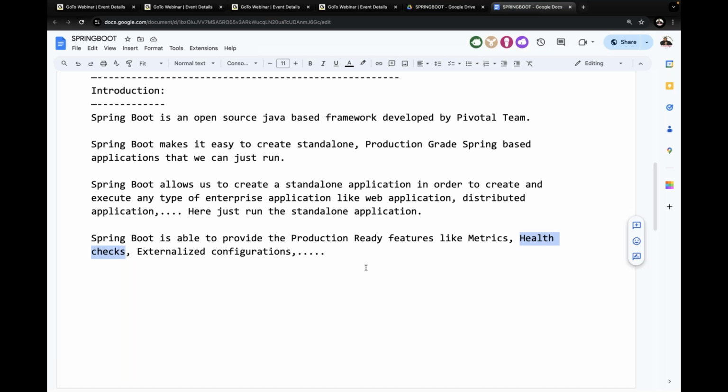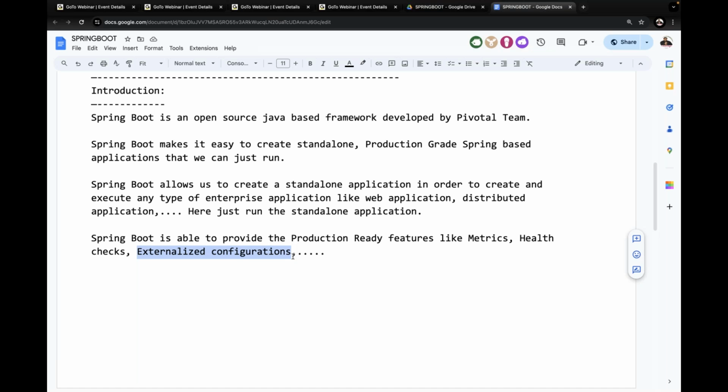Along with that, whether centralized configurations are provided or not, that is not individual module configurations. For all the modules, at a single location we are going to provide the configurations. If you want to perform changes in our configurations, we go to a single location. All the configurations are provided in a centralized configuration. All these things are nothing but administrative tools or production ready features.